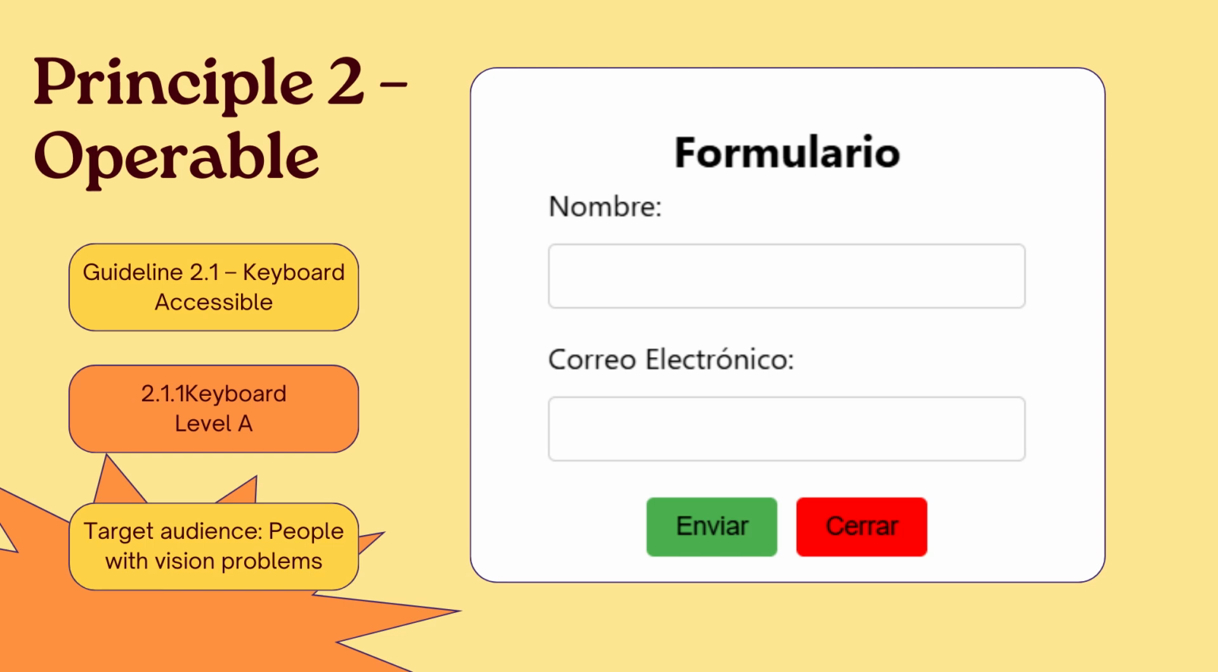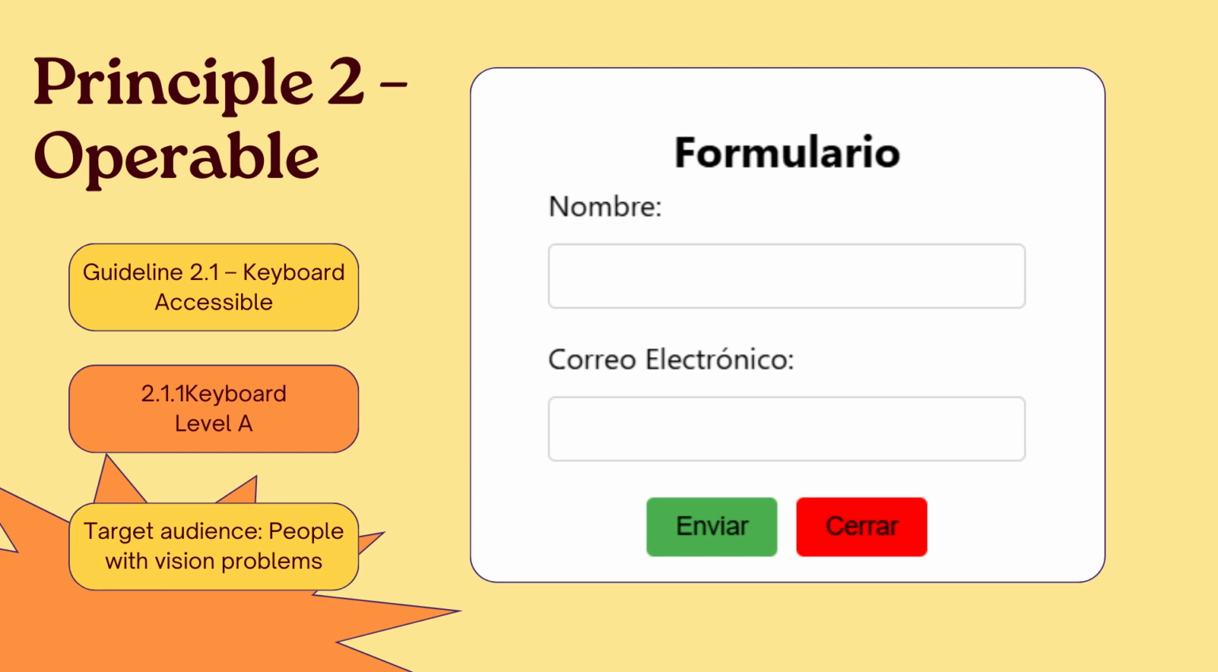Principle 2. Operable. User interface components and navigation must be operable. Guideline 2.1 Keyboard accessible. Make all functionality available from a keyboard. Success criteria 2.1.1 Keyboard, level A.